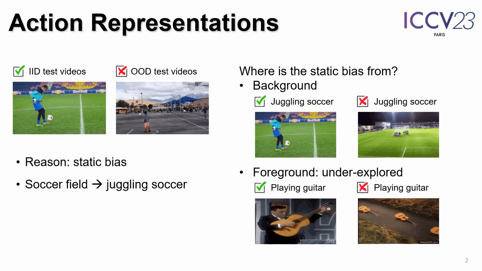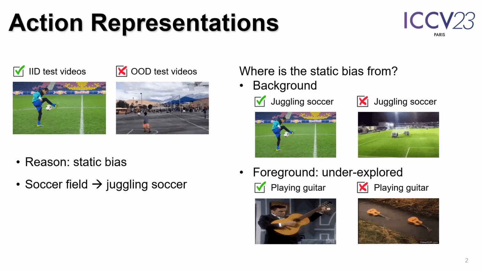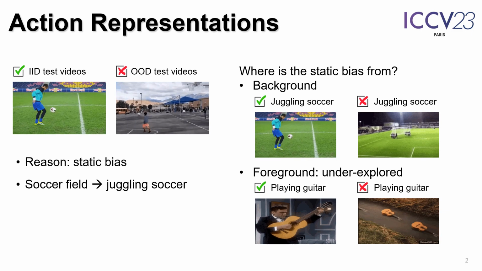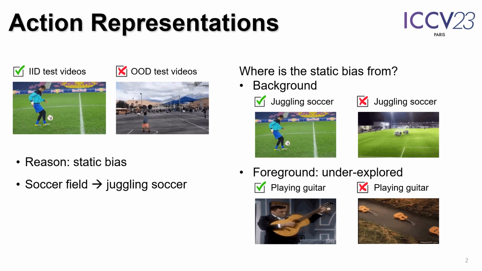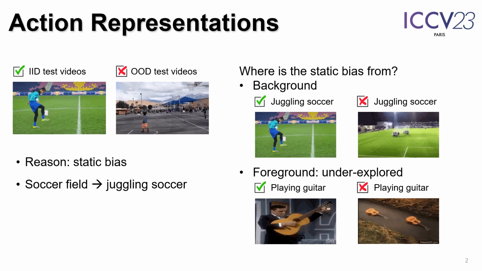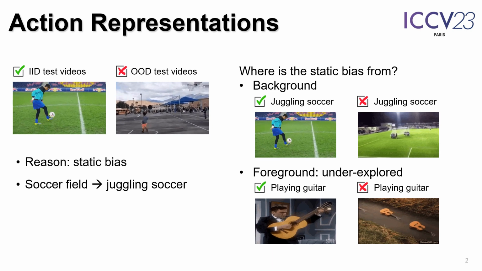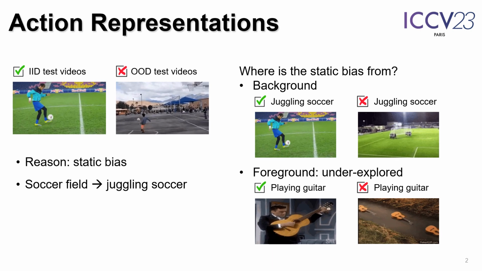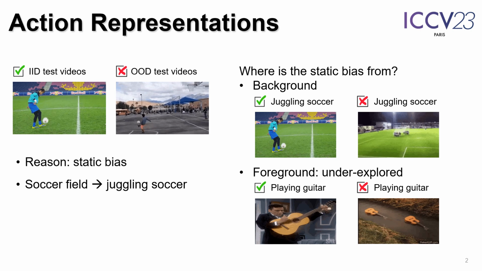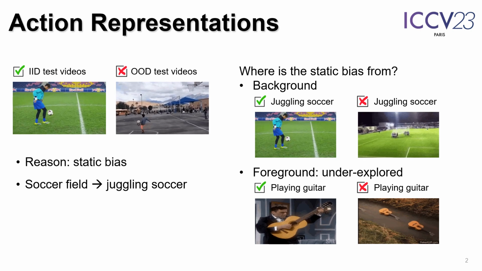The action representations are learned by a deep neural network with pairs of video and action label. The representations work well on IID videos but fail to generalize to OOD videos. The reason for the failure is static bias of representations. We first ask where the static bias is from.